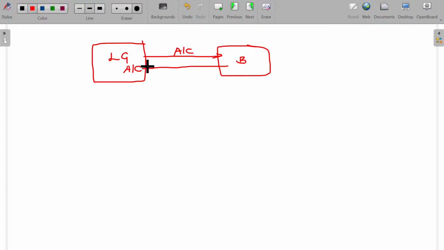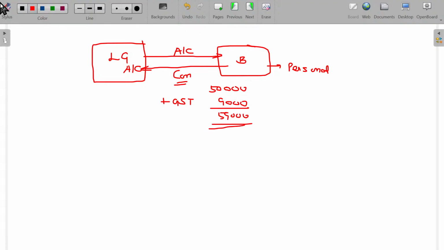you have to pay the consideration. You are using it for what? Personal purpose. Consideration in this case being 50,000 rupees. What about the GST, sir? GST is applicable, at the rate of 18%, probably 9,000. 59,000 you have to pay. Clear? Because you are going to use it for your personal purpose.